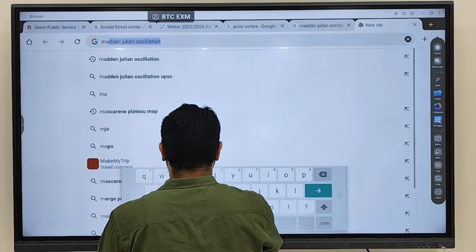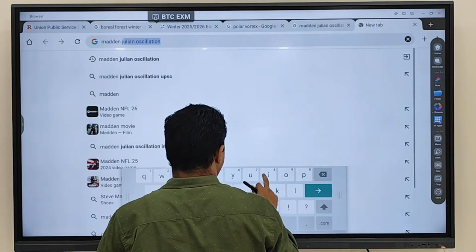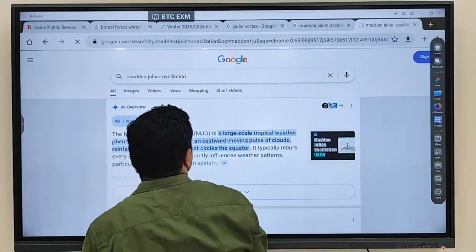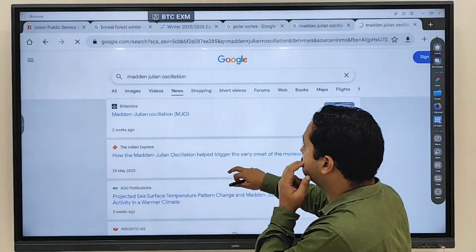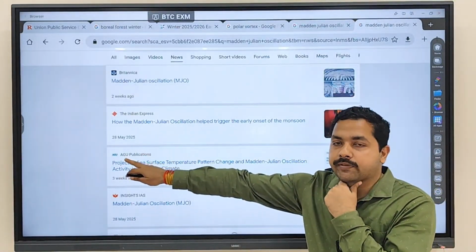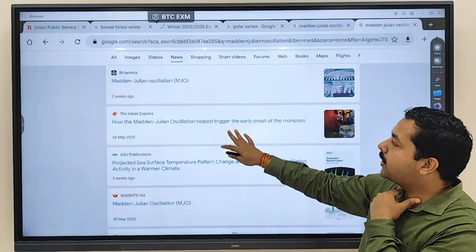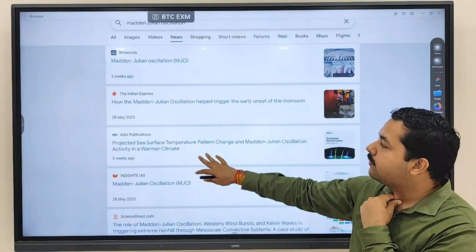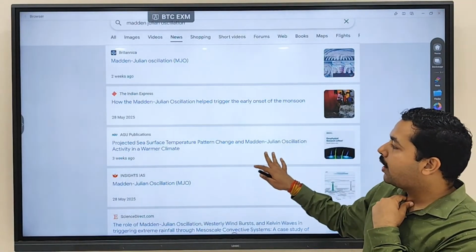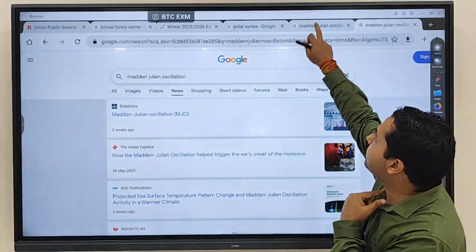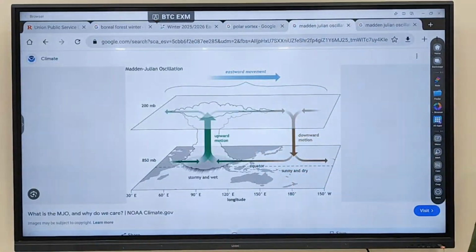If you see the news, this is 28th May 2025 news: how the Madden-Julian oscillation helps trigger the early onset of monsoon. You can see, 3 weeks before, news was talking about it. So again, one thing that you are constantly getting in news is this concept, the Madden-Julian oscillation.